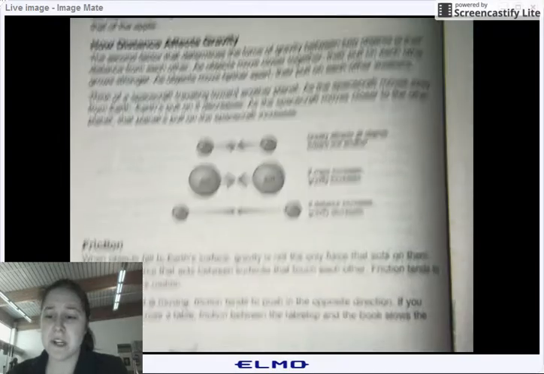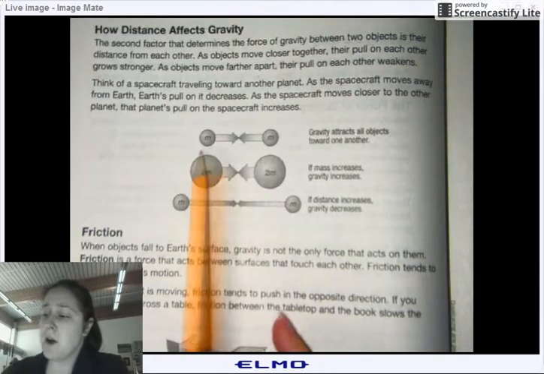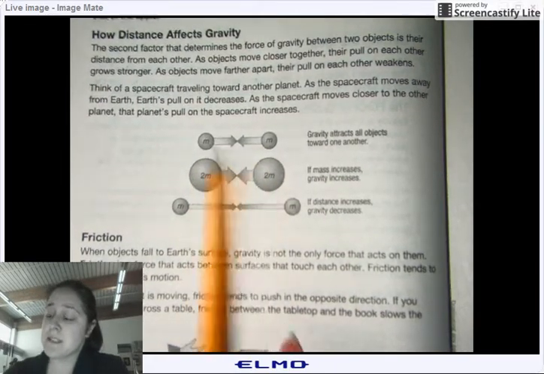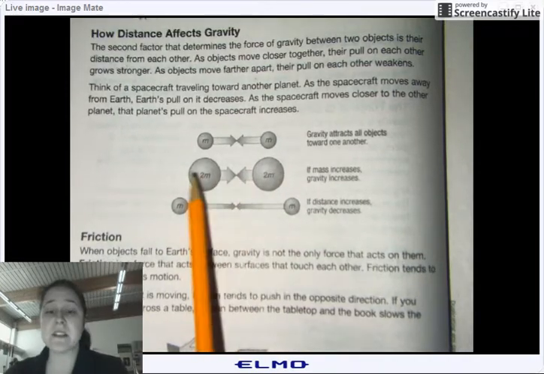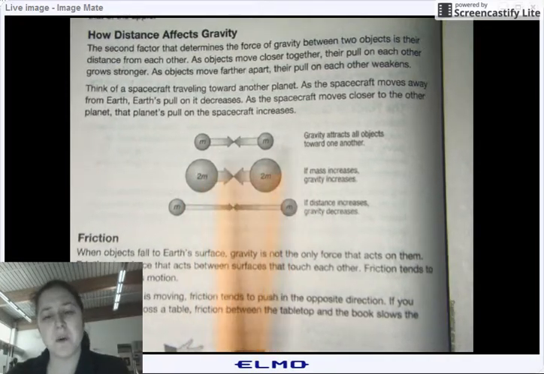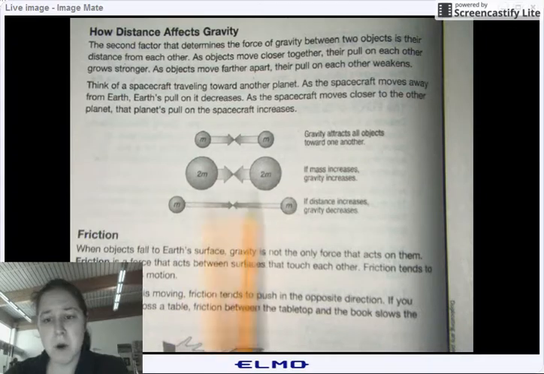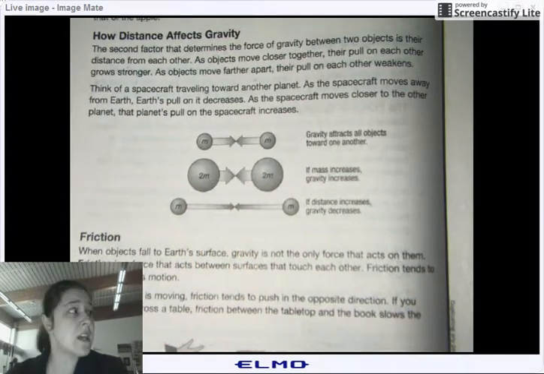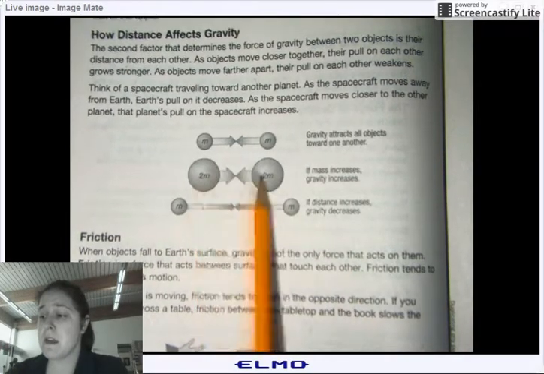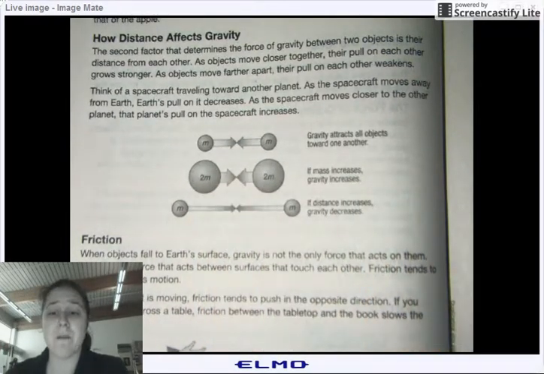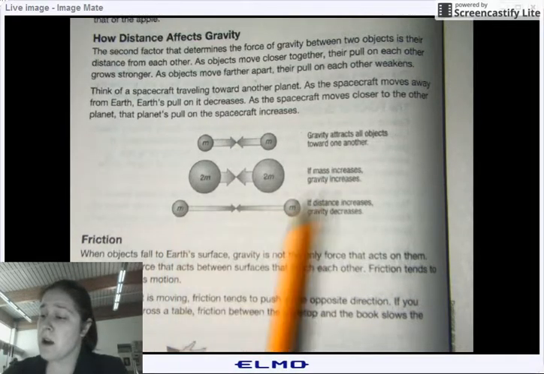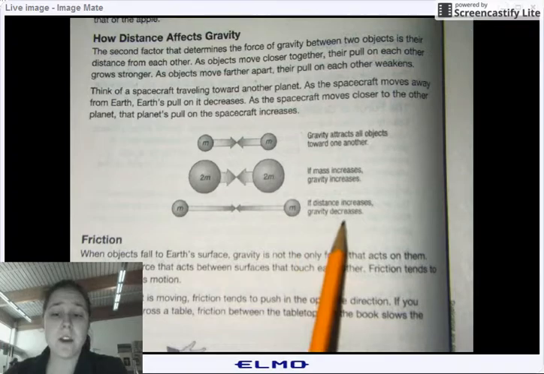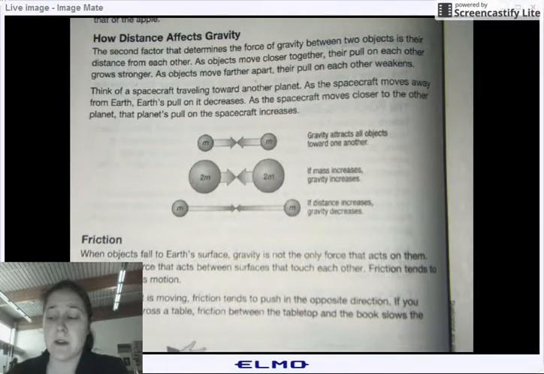So look at your little picture here. This little ball, you can look at the arrows and see they're not as close as this one because they're farther away. The one that has the most gravity and force is this one. The distance is there and their mass is there. So it's also bigger and it's also closer. So it's going to have a better chance. And the smaller they are and the farther away they are, it's going to have a decrease in their ability here.